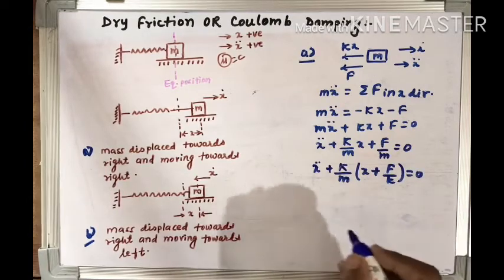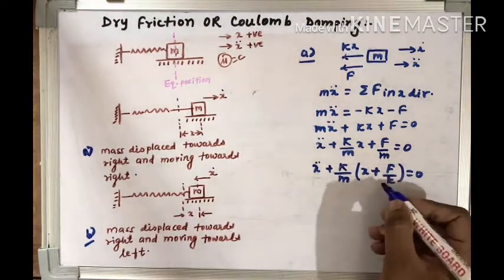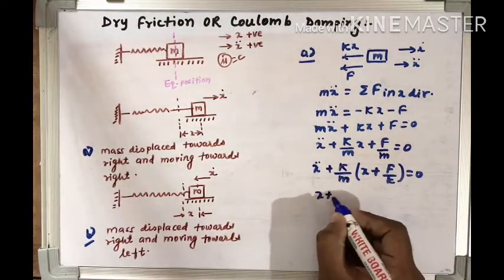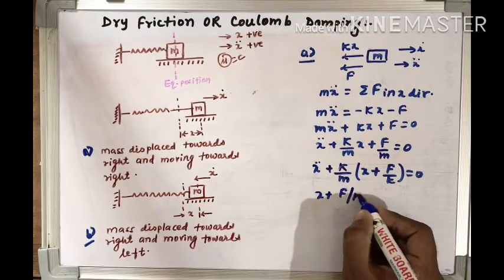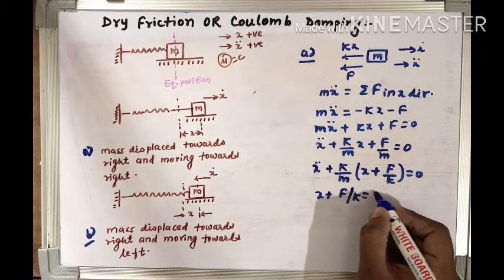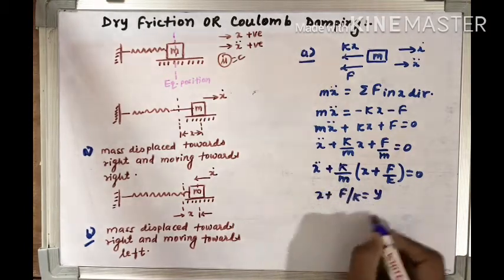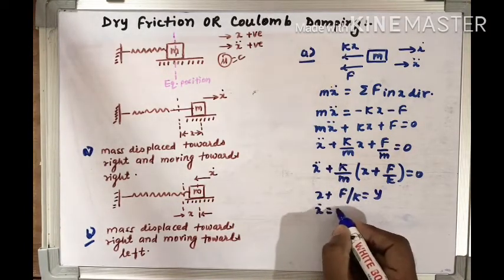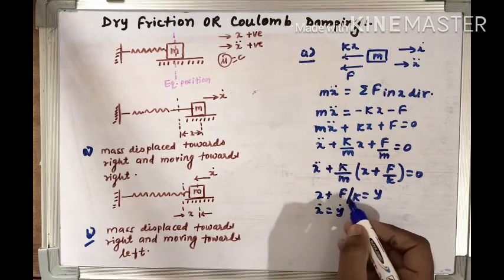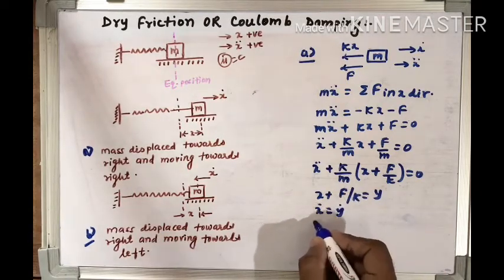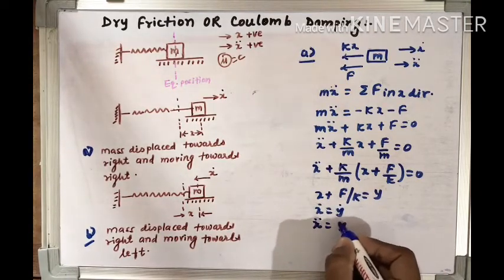Now you can see that this x plus F by k can be considered as equal to y. Okay, so if we want x dot, we will have y dot, because F by k is constant, so its derivative will be 0, and x double dot would be y double dot.